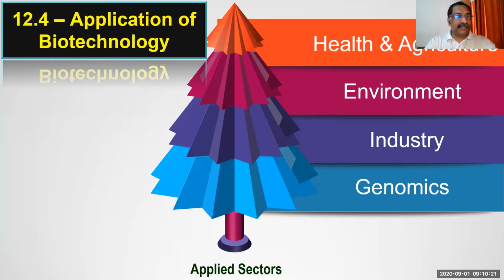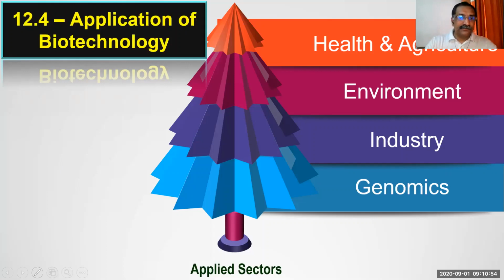So biotechnology is an umbrella term, and under this umbrella a large area is covered. I divided that area according to your textbook. There are 4 major areas under this umbrella.